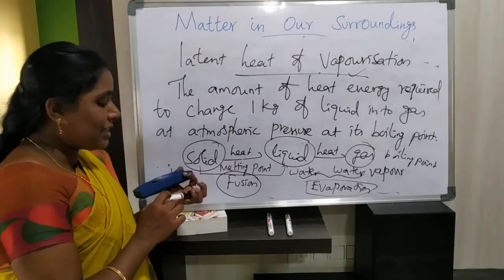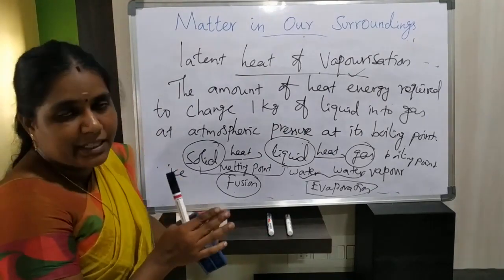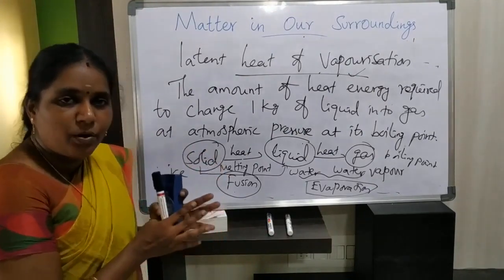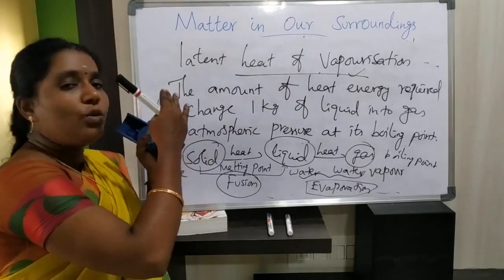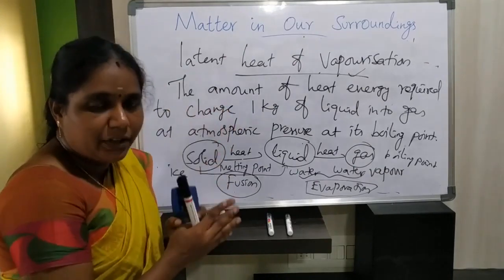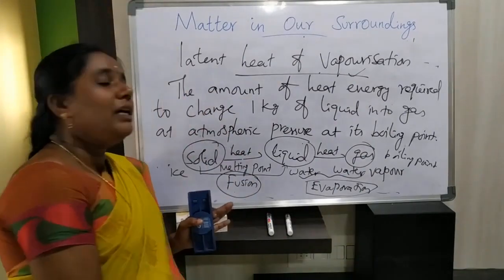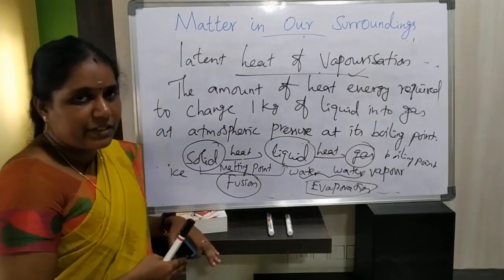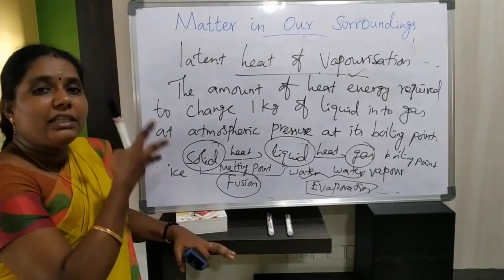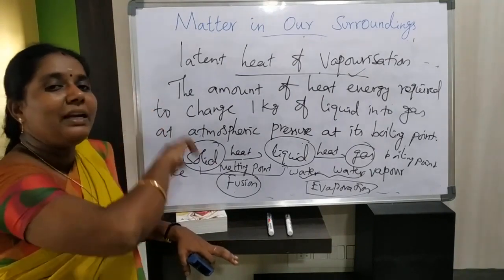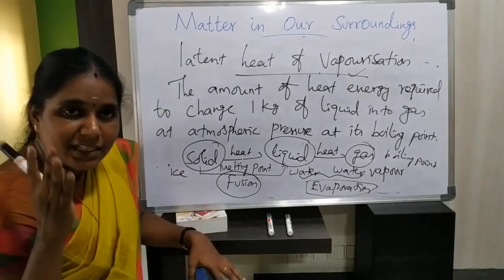So, in this class we have discussed the change in state of matter. Today we discussed how, with the help of an increase in temperature, we convert the solid state of matter into the liquid state. At the same time, we can also convert the liquid state into the gaseous state by increasing temperature, by reaching its melting point as well as its boiling point. What did we discuss about melting point?